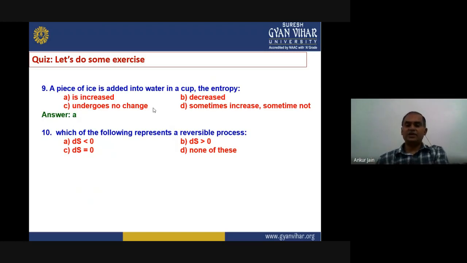Which of the following represents a reversible process? dS is less than 0, dS is more than 0, dS equals 0, or none of these. We have just now seen that the Carnot cycle entropy change is 0. That means the right answer is C, dS equals 0.